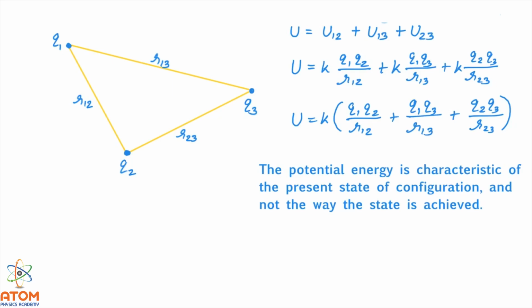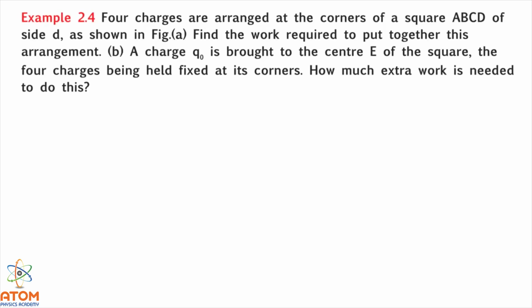Now let us see example 2.4, which is based on this theory only. Example 2.4: Four charges are arranged at the corners of a square ABCD of side d as shown in the figure. Let us see the figure first.